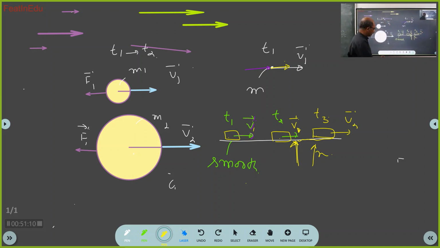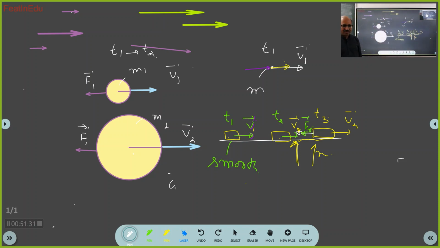What else will you show? So the force vector. Excellent. Force vector opposite to this. This is the friction. And what else will you show? Excellent. You will also show the acceleration. Acceleration vector will always be in the direction of net force. So you will show the acceleration.